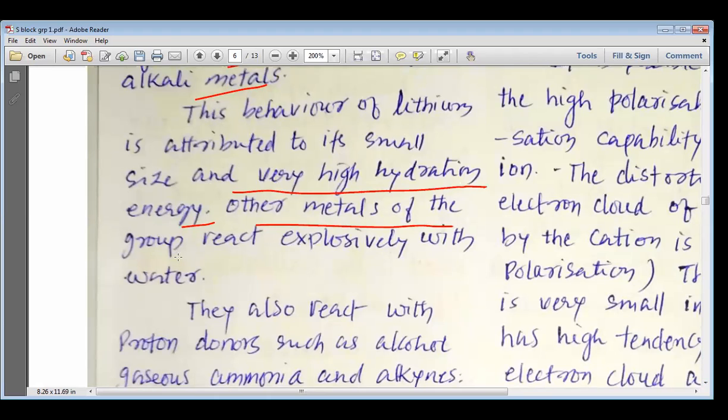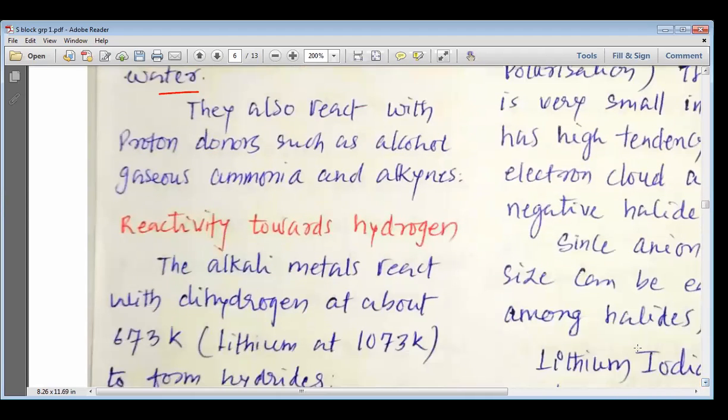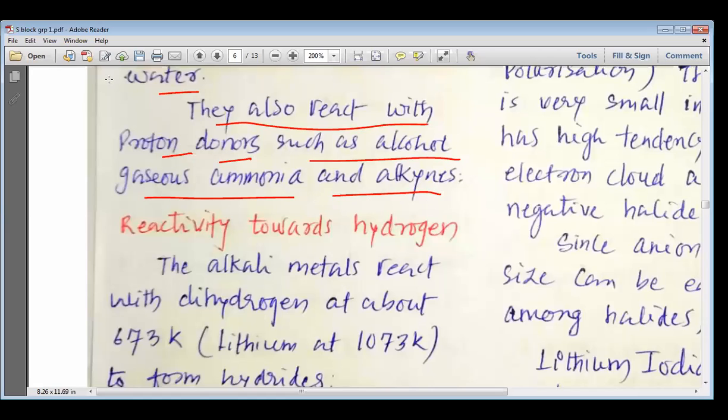Other metals of the group react explosively with water. So, apart from lithium, all the alkali metals generally react very vigorously with water, and they may cause accidents, and that is why they are stored under kerosene or some other oils. They also react with proton donors such as alcohol, gaseous ammonia, and alkynes. Please remember that these alkali metals react with proton donors such as alcohol, and they even react with gaseous ammonia and alkynes.